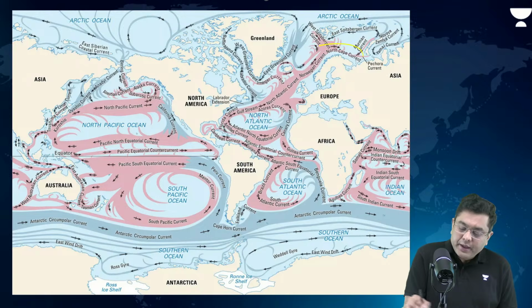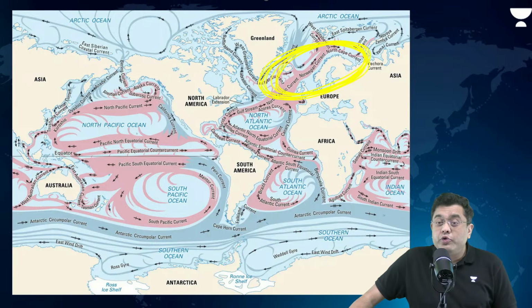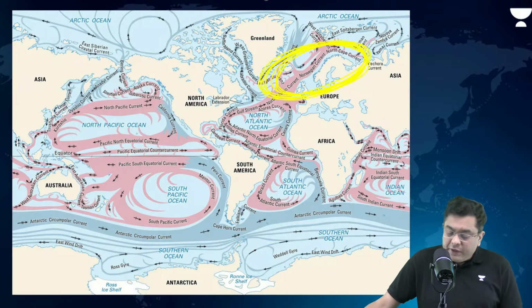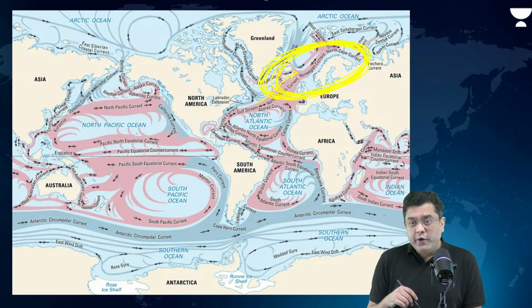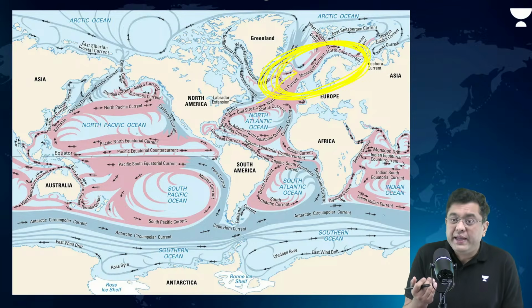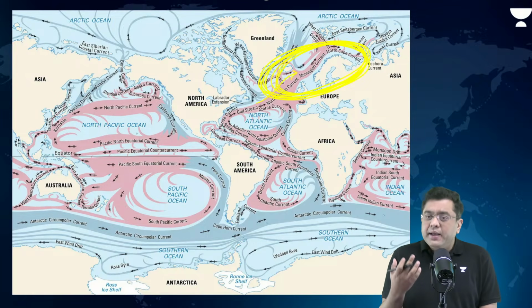Okay, northern Atlantic, you will observe there is so much warm water. It tends to remain ice free for most of the year. This warm water is brought by the North Atlantic current, the Norwegian current, and so on. And that is why it is much warmer, right?